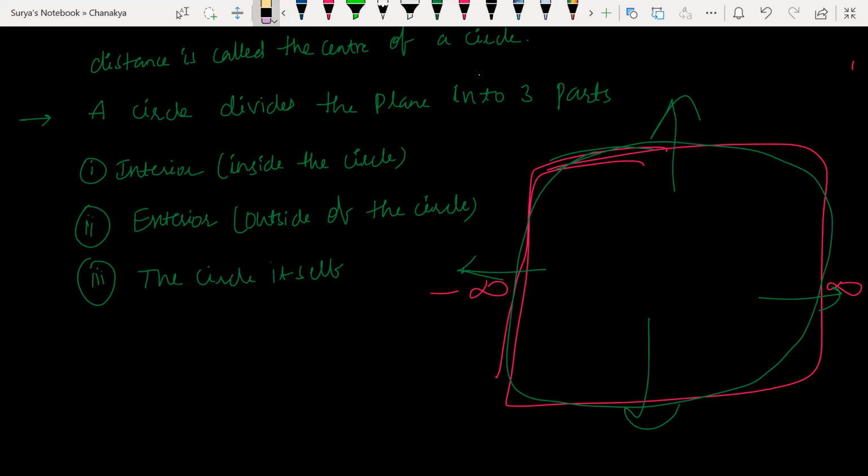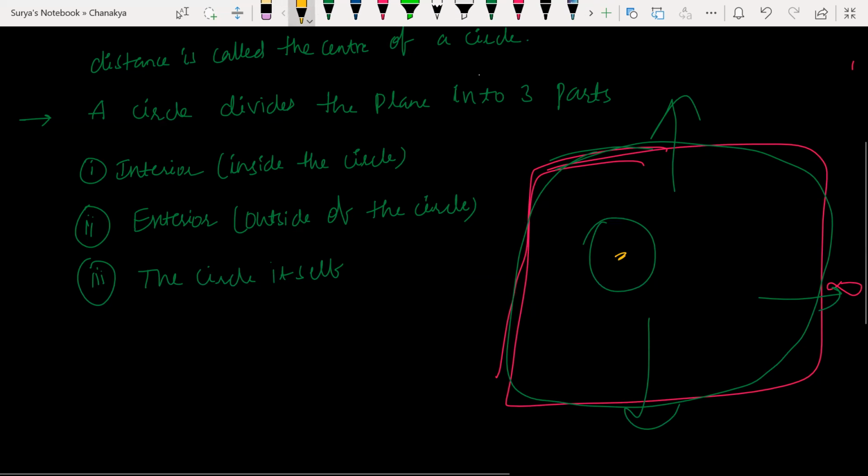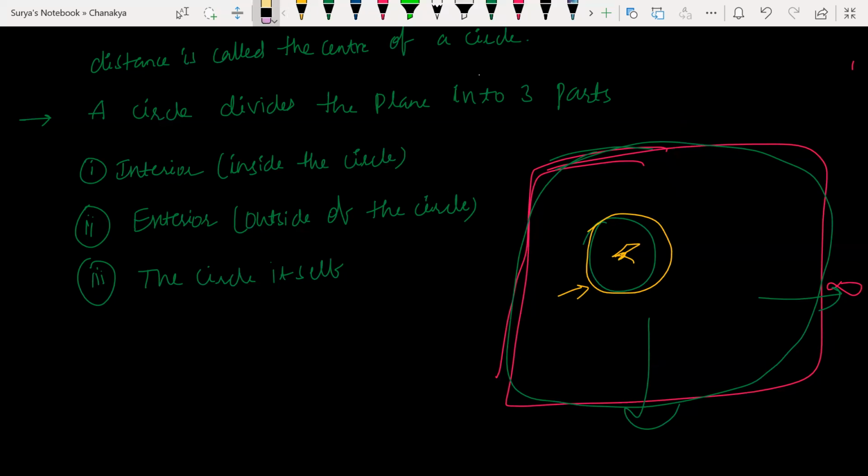So, sir, how does a circle divide this into three parts? This is a plane. Inside the plane, I'm drawing a circle. This is the outside of the circle, the inside of the circle, and the circle itself. Three parts. Hope it is clear. Yes, sir. Understood.